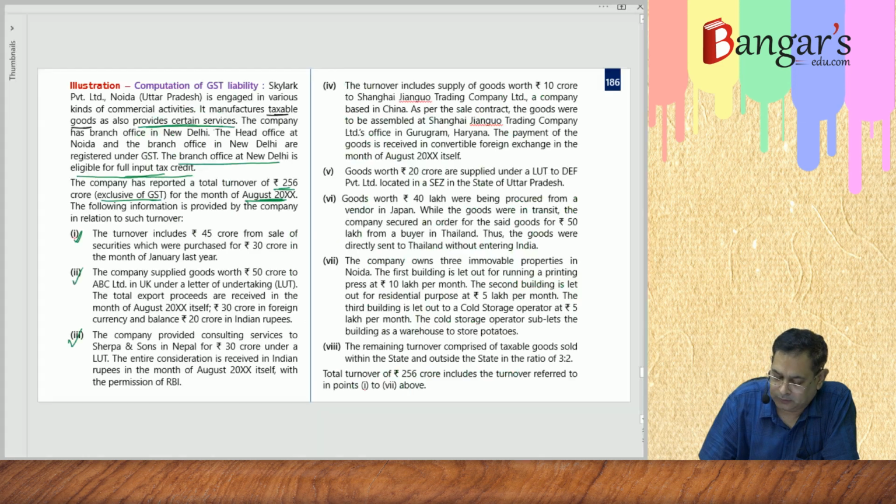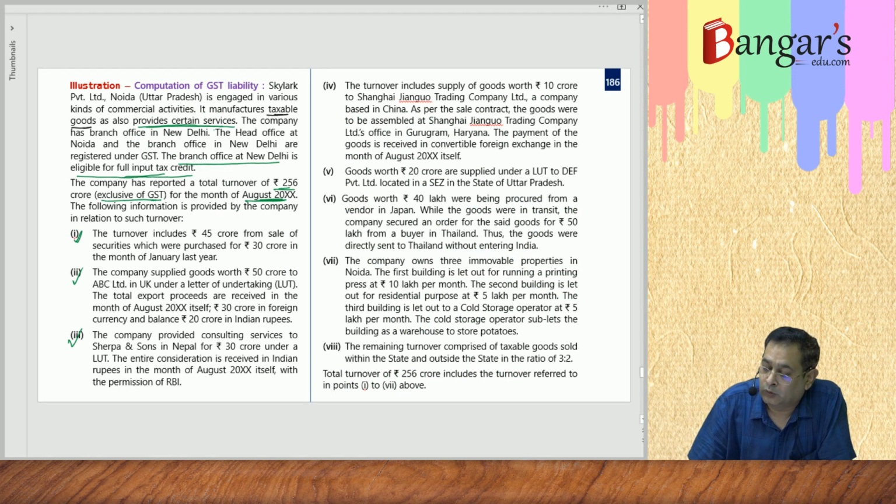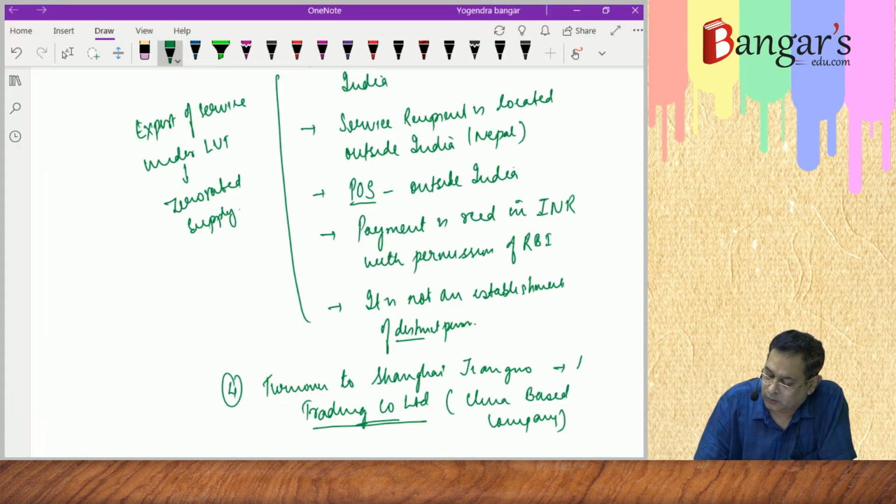This is in China. It's a China-based company. How much amount? Rupees 10 crores.